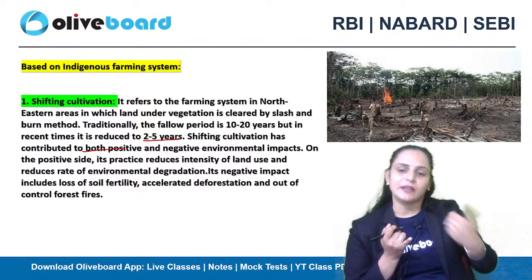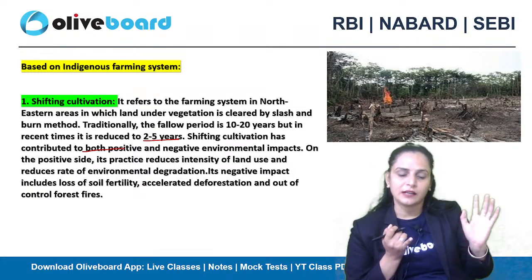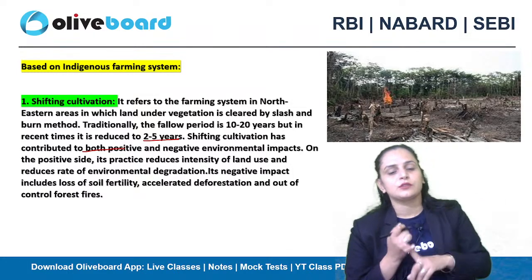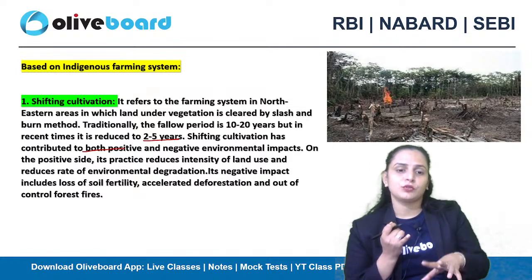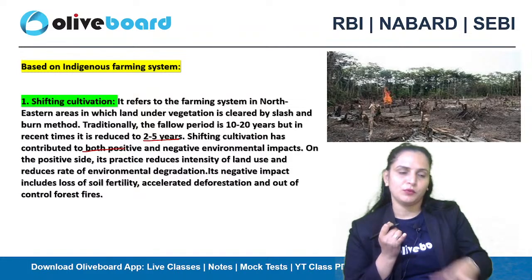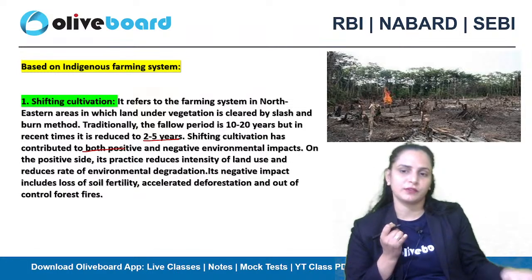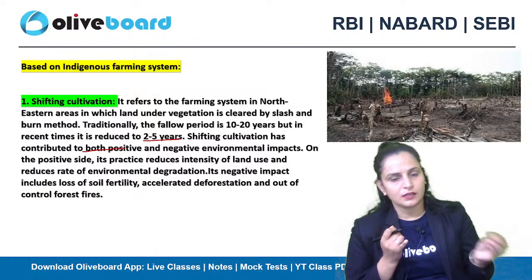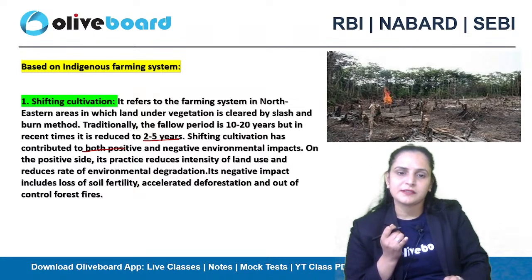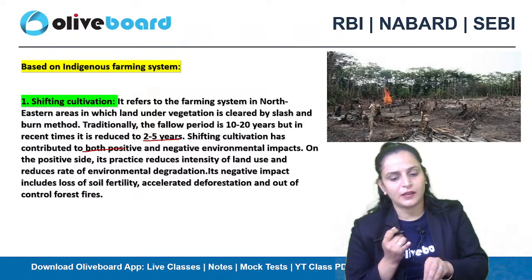It can accelerate deforestation, like cutting of trees, and cause out of control forest fires. If you keep following slash and burn practices, forest fire events will go out of control. So this is also a type of indigenous farming system, right?